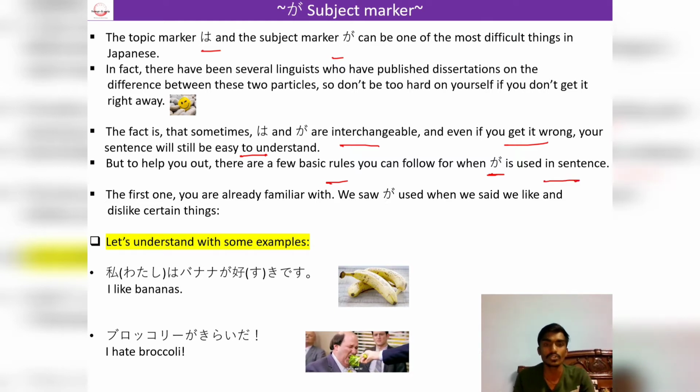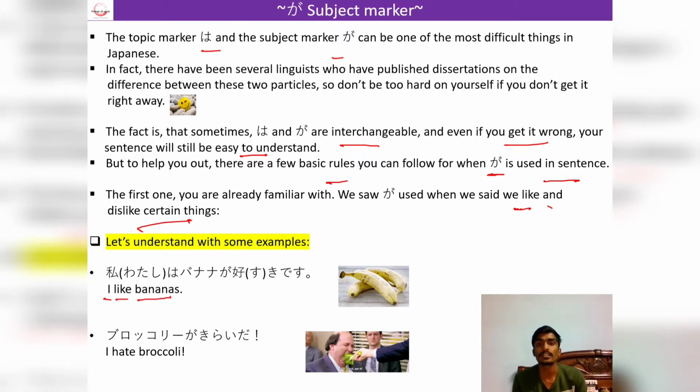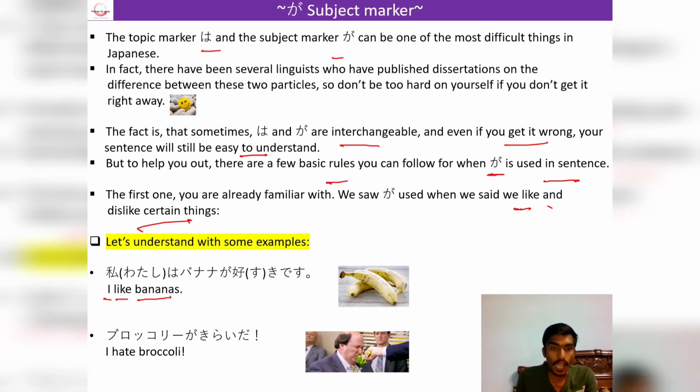So our first rule is, whenever we are talking about likes and dislikes, then we will use Ga particle. For example, I like bananas. Here I am talking about the things which I like, so to show these things, I will use Ga particle.